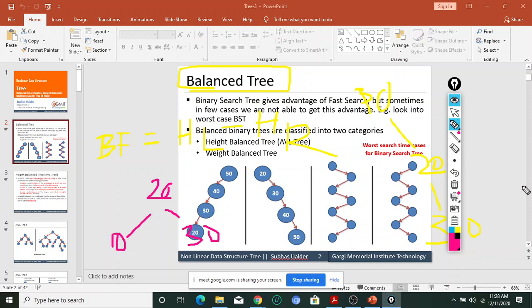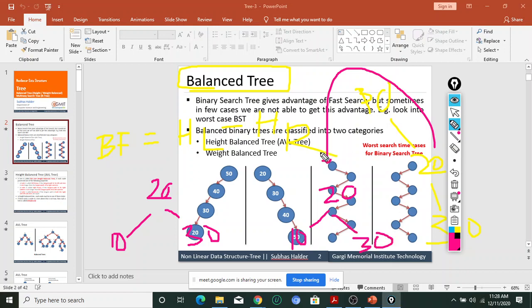How can I do that? If I rotate this node, so we will get like this. Okay, 20 will be here, 10 will be here and 30 will be here if I rotate this node.